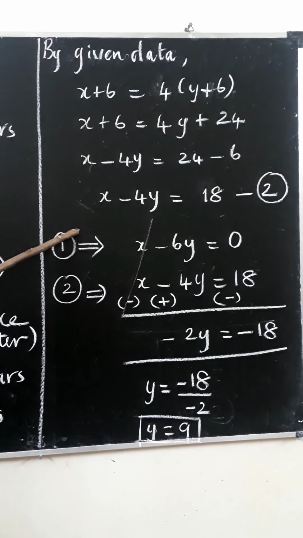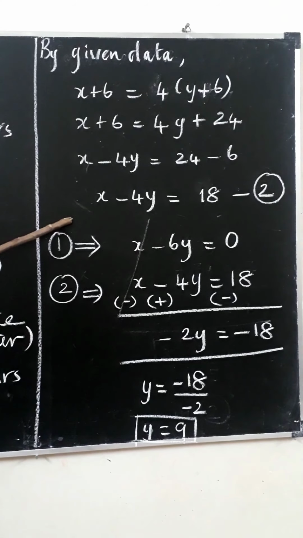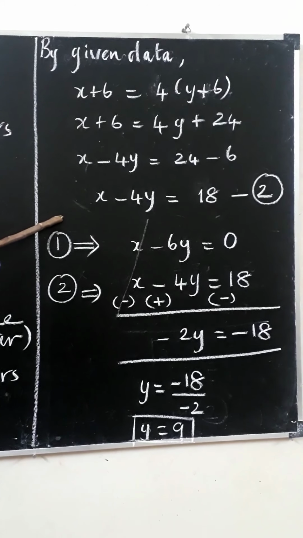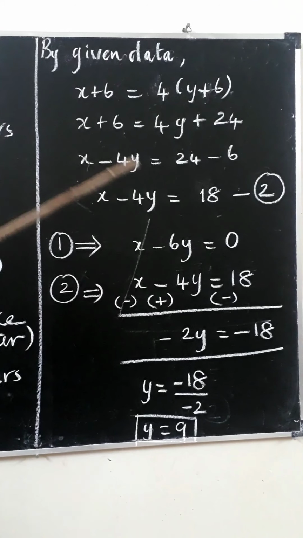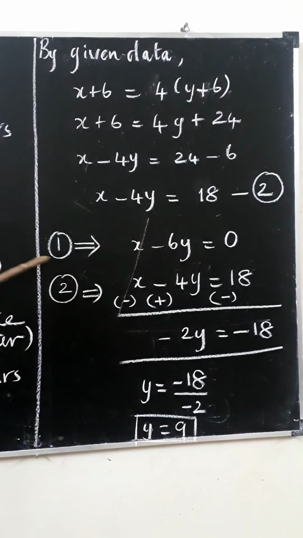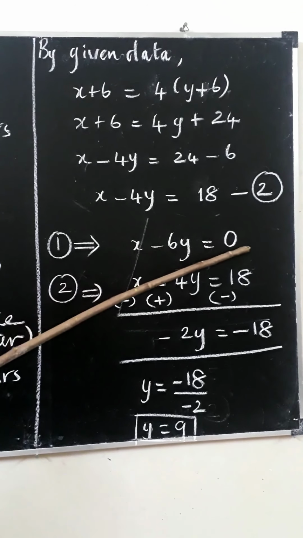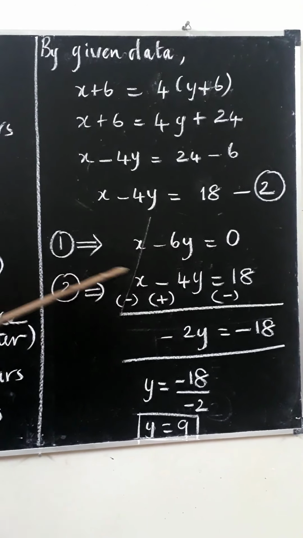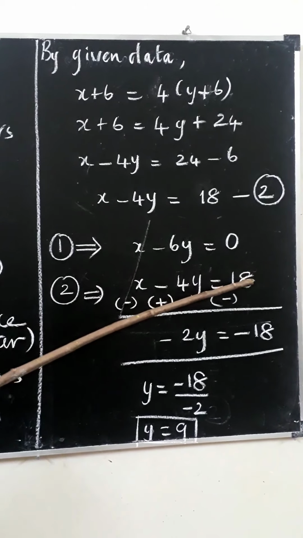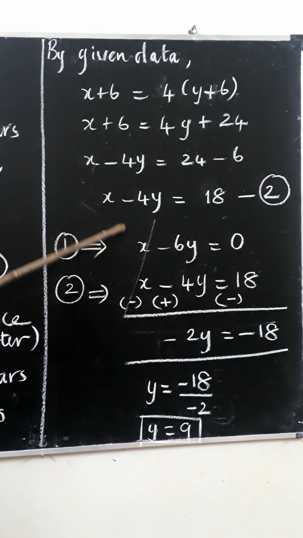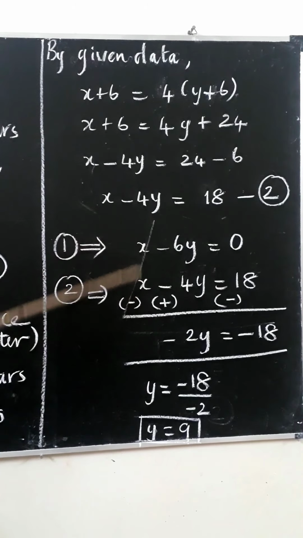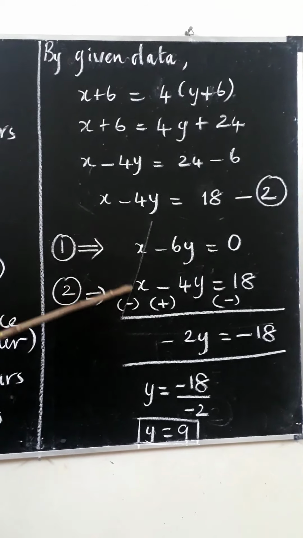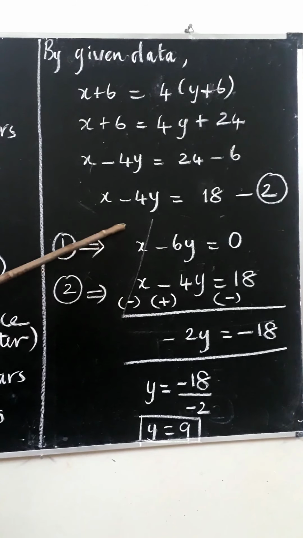Now as usual, what we learned in the previous sum, how to eliminate one variable. Now we got two linear equations, two unknowns, x and y. The first equation is x minus 6y is equal to 0. Second equation is x minus 4y is equal to 18. In both equations x has the same coefficient 1, both are plus 1.